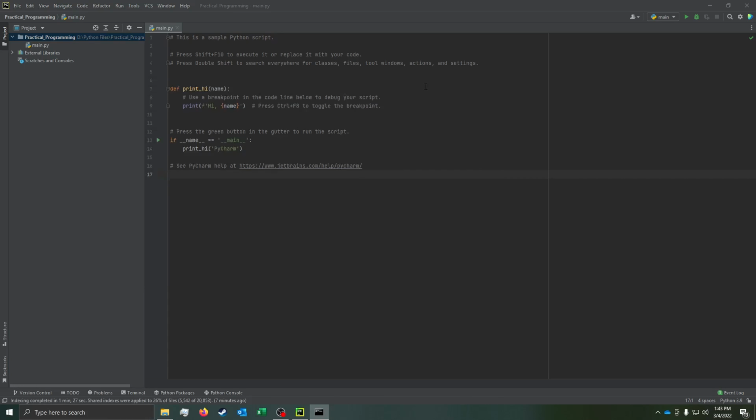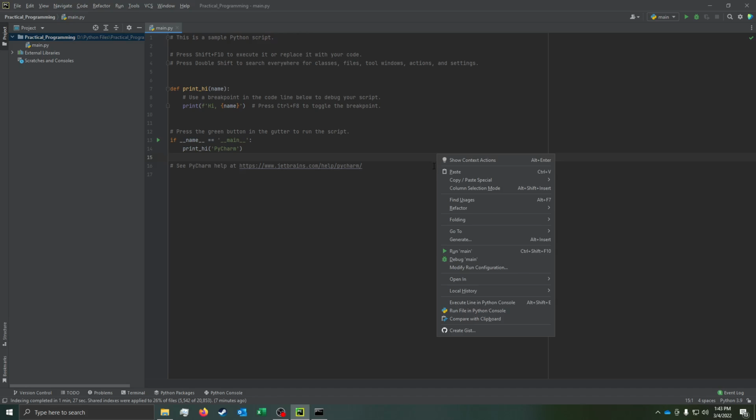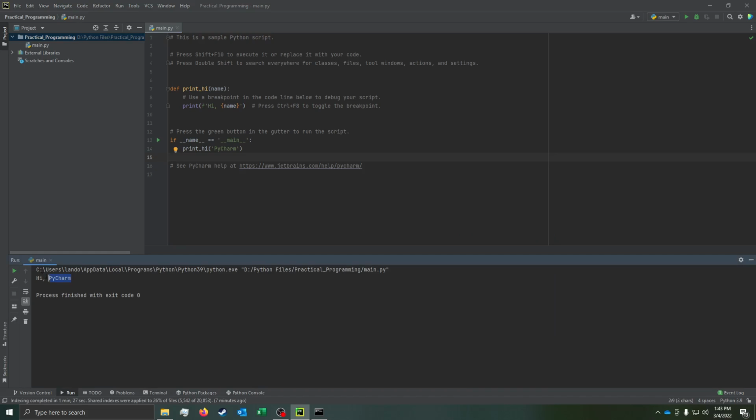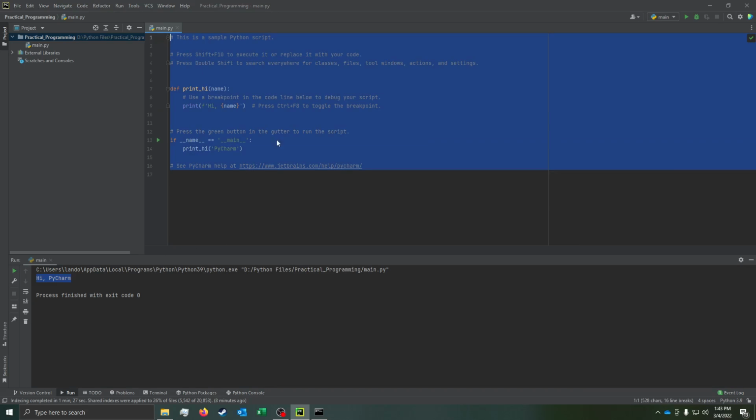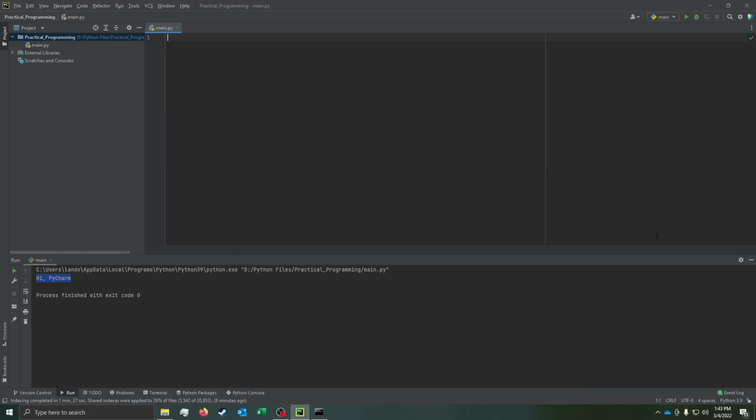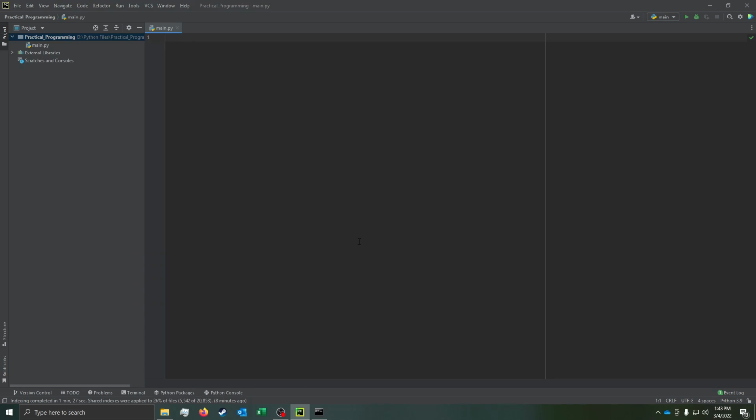So the first thing we're going to do before we write any code, you'll know that it's done updating when you can right-click and this is green. And so if I run this, you see it says hi PyCharm. So that's what this is doing. It's printing hi PyCharm. But we're going to get rid of this because we're going to write our own code. So I can click X there.